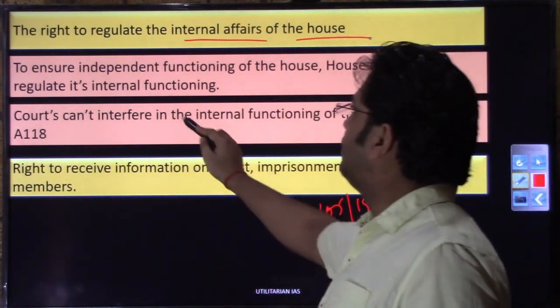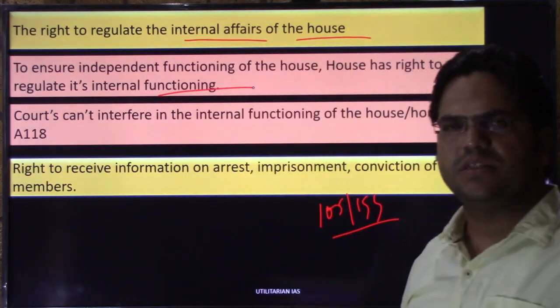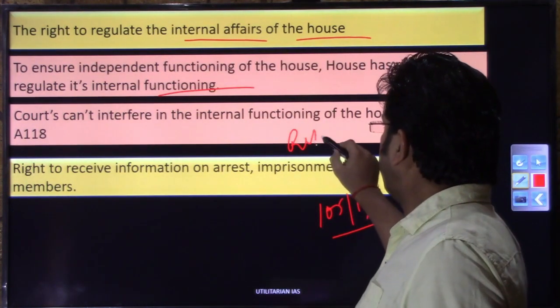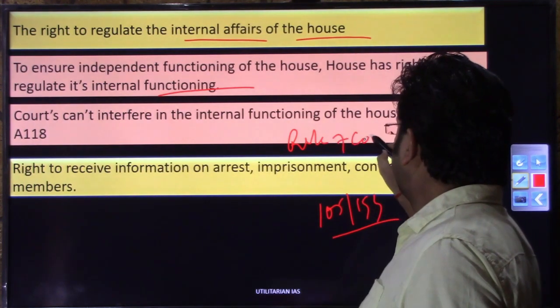So their internal functioning, how they function, what their rules of procedure are, how they proceed, all these things cannot be questioned by the court.